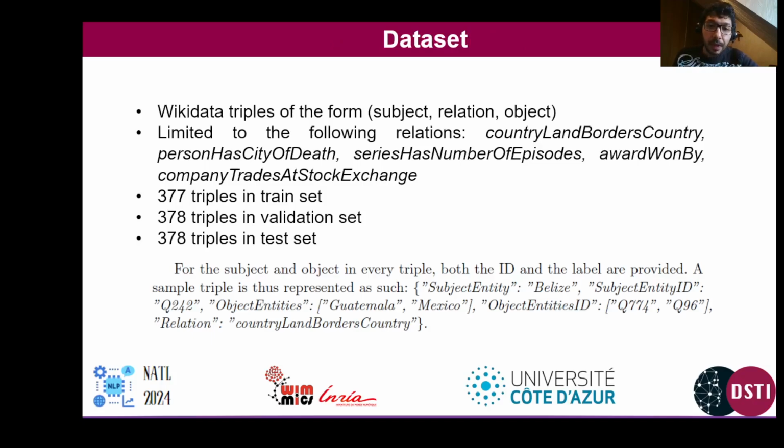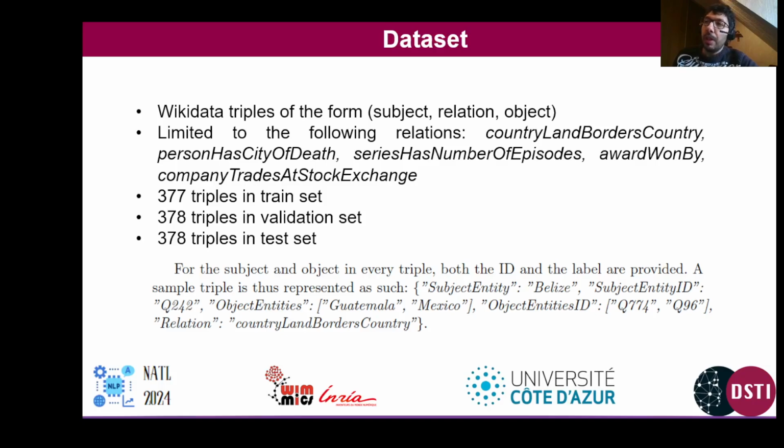In terms of datasets, we have used the original dataset made available to us publicly by the LM-KBC task owners. This dataset is a grouping of triples from Wikidata that have the form subject relation object. And in order to control a little bit the original task, the type of relations were limited to 5 big relations: country land borders, country person has city of death, series has number of episodes, award won by, and company trades at the stock exchange.